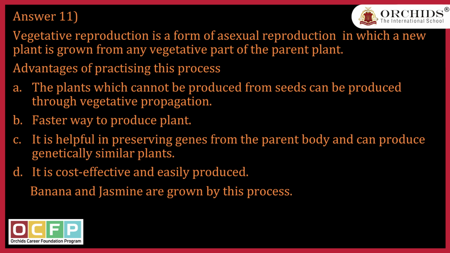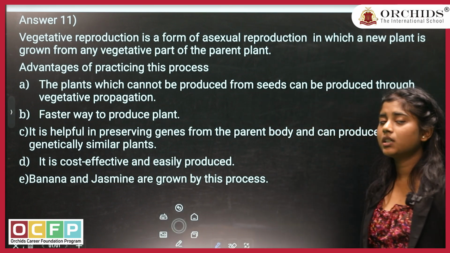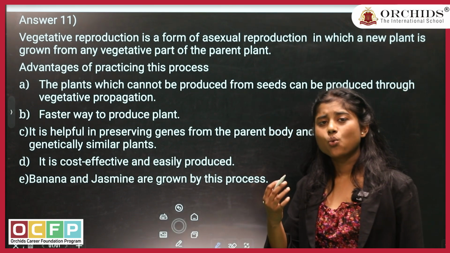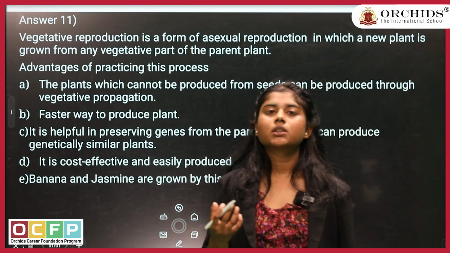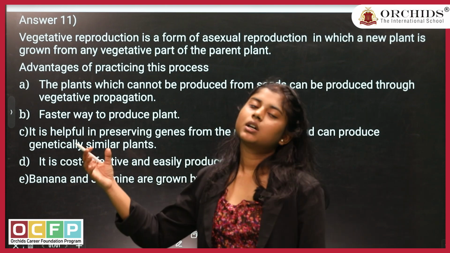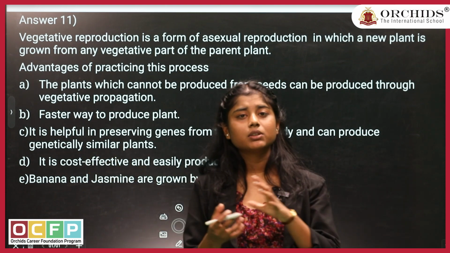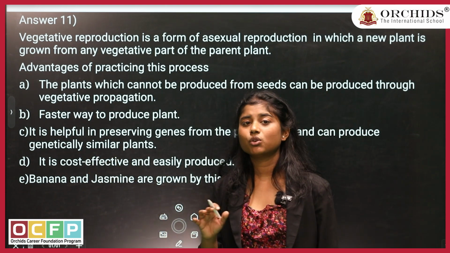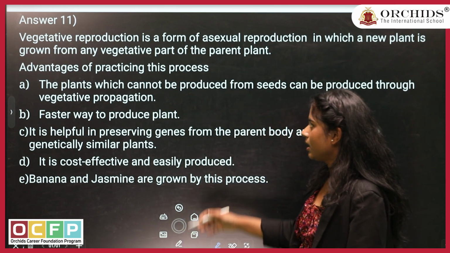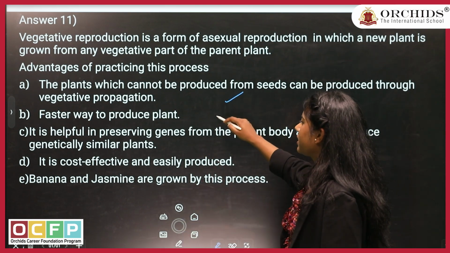First of all, you have to write the definition of vegetative reproduction. The same thing: the plants will be grown from the vegetative part of the plant, and then it will detach itself from the parent body and start its individual life. This is what vegetative reproduction is. Then you have to write 4 advantages.